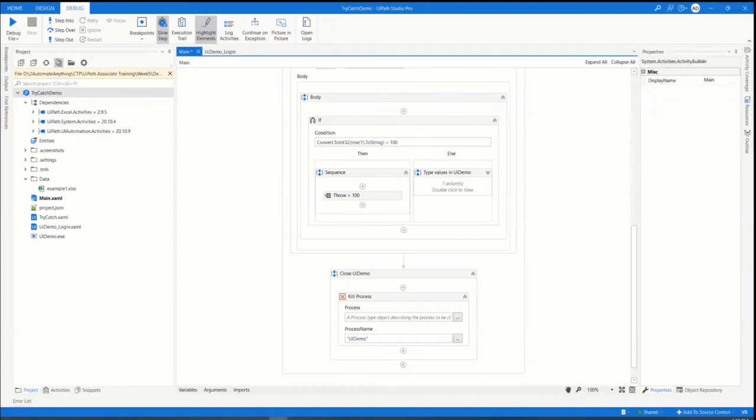Okay, and one more thing. In the parent also, the control will move directly to the catch, right? Or will the remaining activities below the invoke workflow file be executed over there? Yeah, first of all it will trace back to the parents from where it is called.